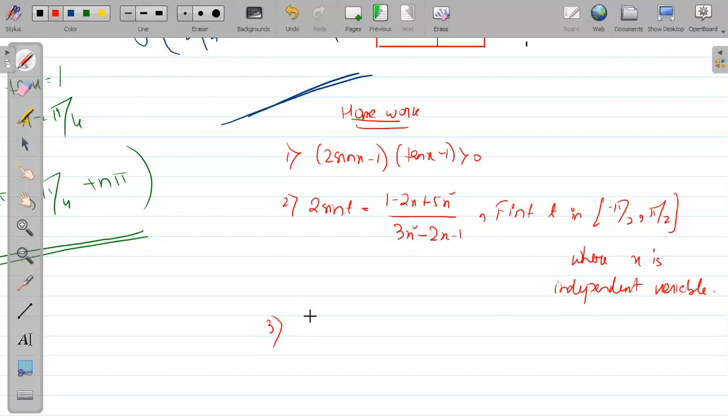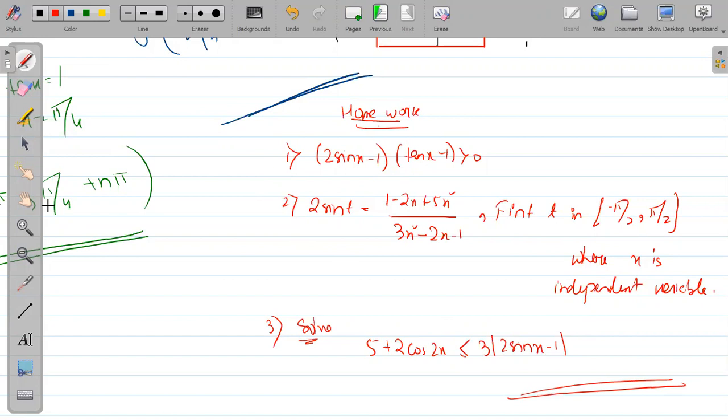Please try to solve this inequality also. Modulus inequality I am giving now. Take the cases now. Modulus trigonometric inequality: 3, 2 of sin x minus 1. Take the cases where it is positive, where it is negative. Take 2 cases, solve it out, get the answer, and tell me what answer you are getting. I will check it out. Okay. These 3 questions are homework, will be discussed in our next class.